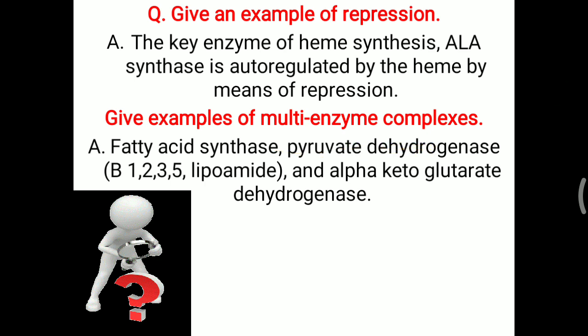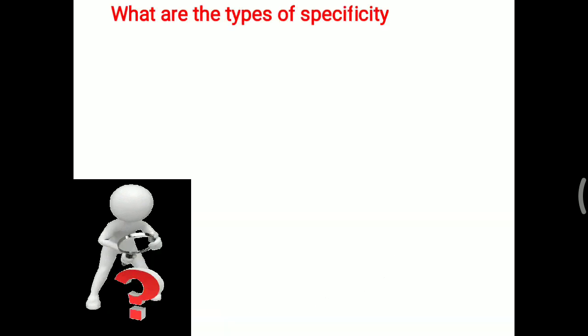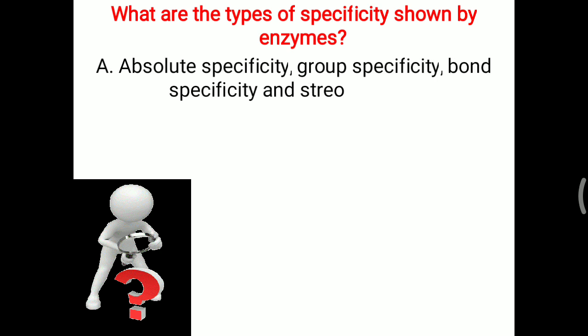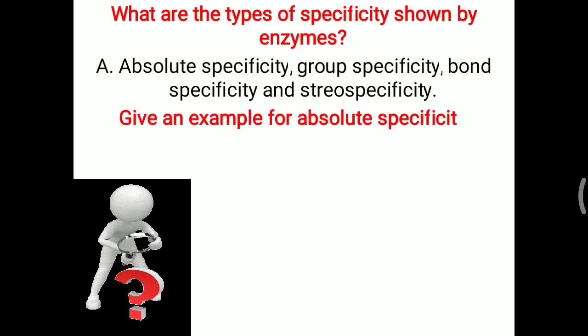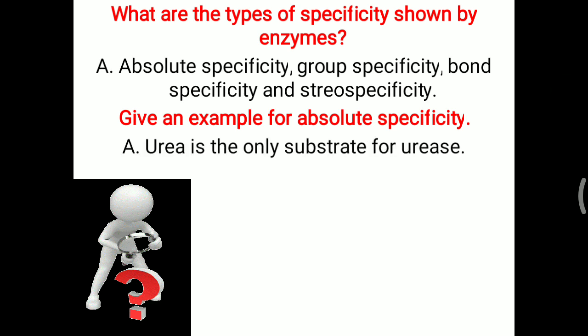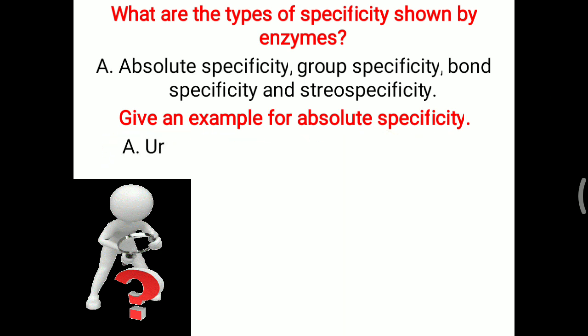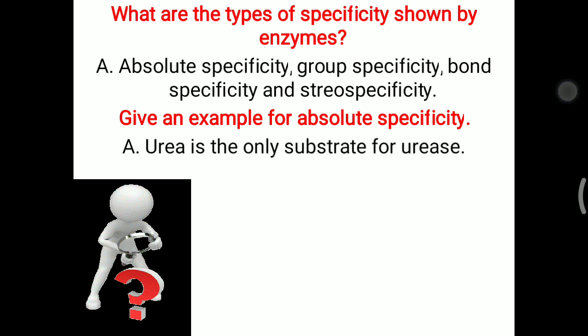Sometimes it is asked in the Viva also: name the coenzymes needed for PDH or pyruvate dehydrogenase activity. Further Viva question: what are the types of specificity shown by enzymes? You have to remember enzymes show absolute specificity, group specificity, bond specificity and stereospecificity. Here is an example of absolute specificity. Urea is the only substrate for urease, showing the absolute specificity of the urease enzyme. Urease can work only on urea; a structurally similar molecule, thiourea, is not acted on by urease. That is an example of absolute specificity.